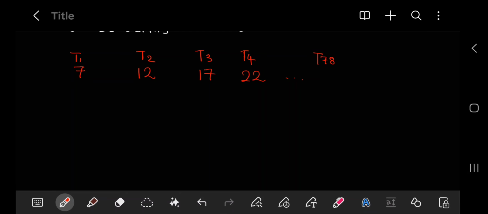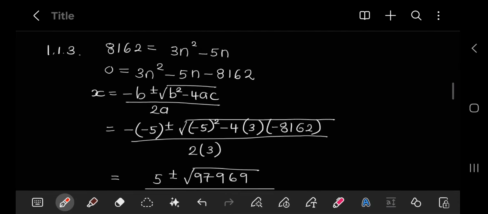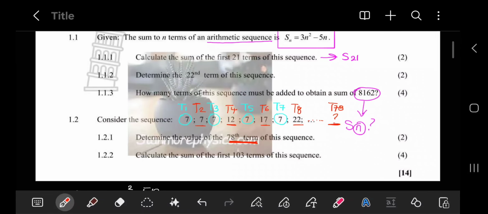Term 78 here is no longer going to be term 78, but in this pattern alone, it is going to be term 39. How we get that is 78 divided by 2, which gives you 39. The reason I'm saying term 39 is because 50% of that pattern is arithmetic, meaning that only half the terms are going to be arithmetic.